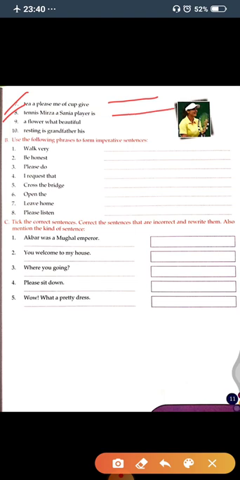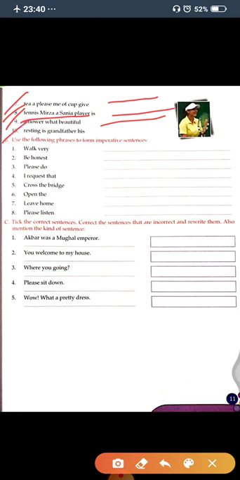Now 8th one. "Tennis Mirza Sania player is." So what will you write here? Sania Mirza is a tennis player. This is a meaningful sentence. Now the 9th one. In 9th one, "a flower what beautiful". This is not correct. What will you write here? You will write here what a beautiful flower. What a beautiful flower.